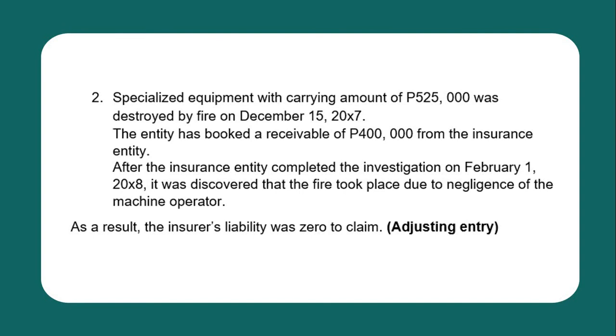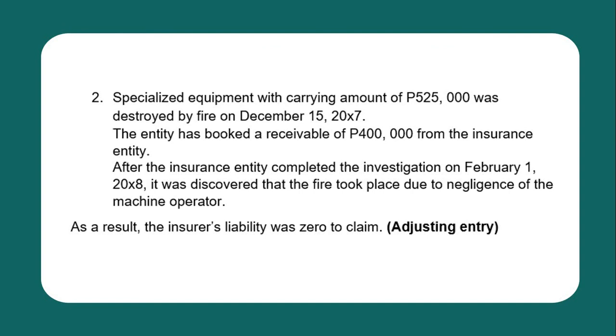That was recognized before the end of the reporting period, so it already existed. Now, after the investigation on February 1, 2008, it was discovered that the fire took place due to negligence of the machine operator. As a result, the insurer's liability was zero.